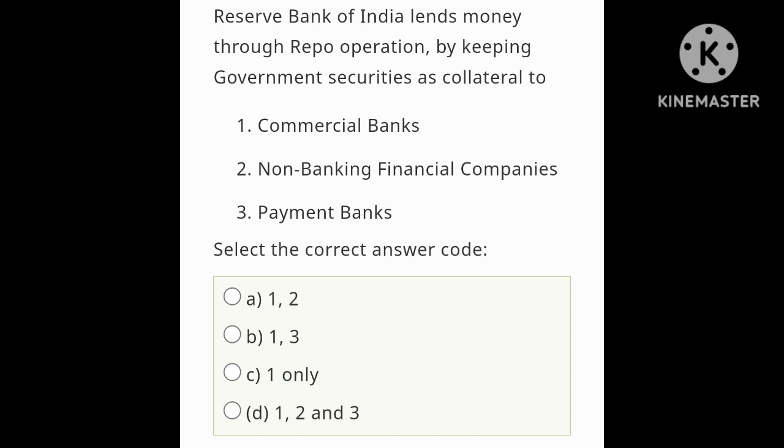The RBI keeps government securities as collateral from commercial banks. So option C is correct, 1 only. Let's move on to the next question.